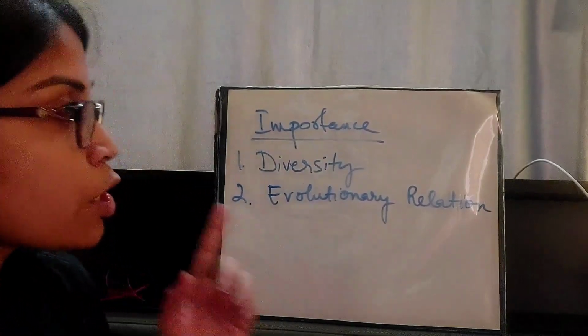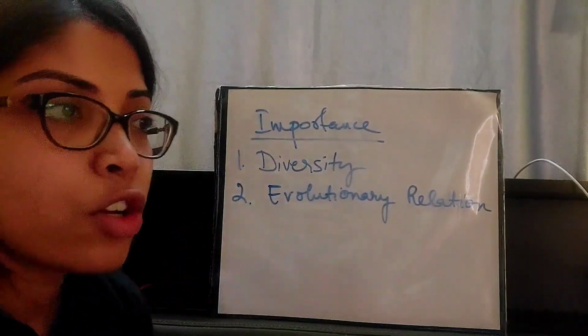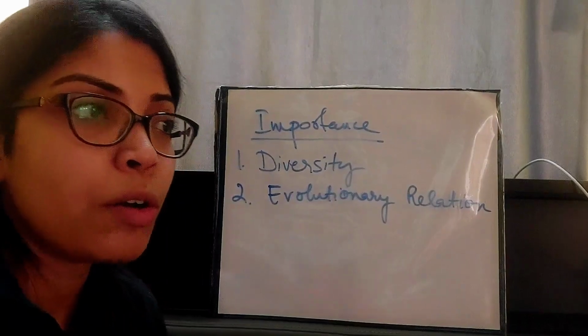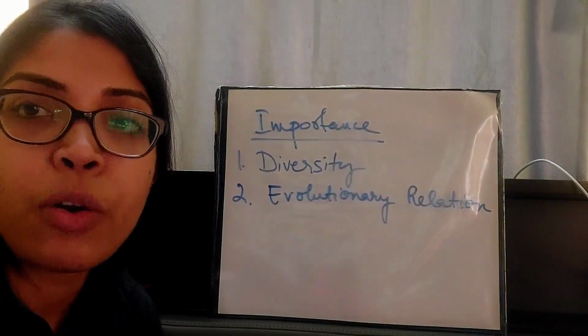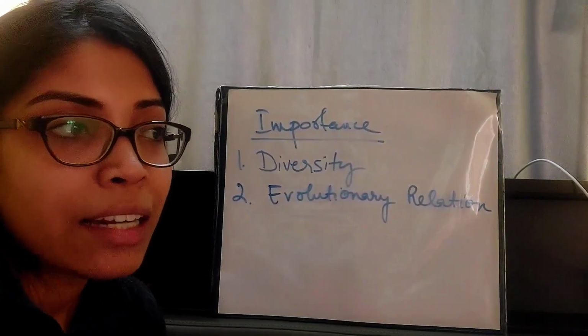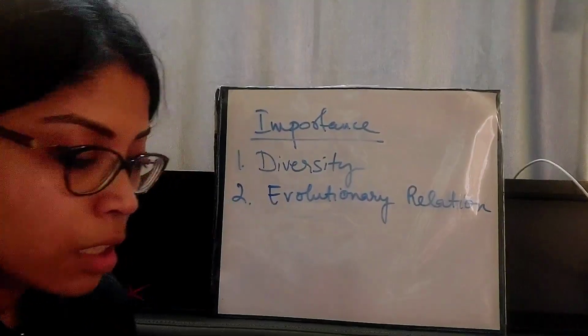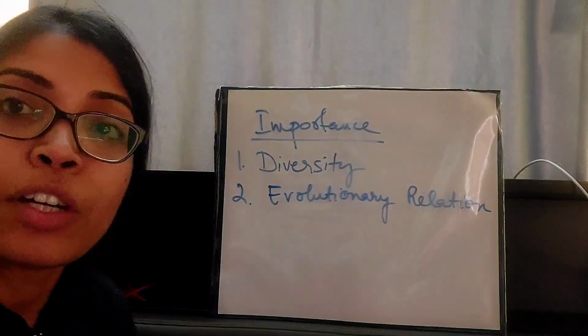So due to taxonomy, due to proper grouping and identification of different organisms, we get to know about the evolutionary relationships of different organisms.